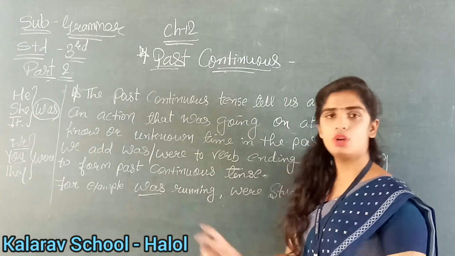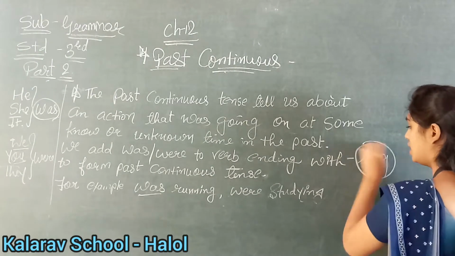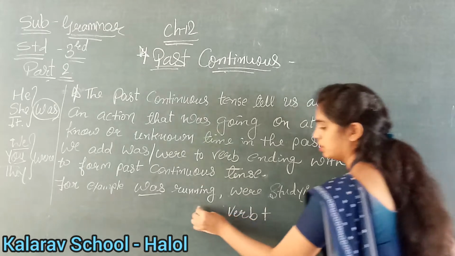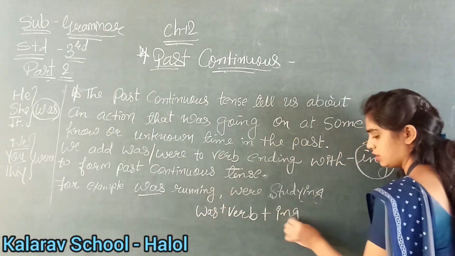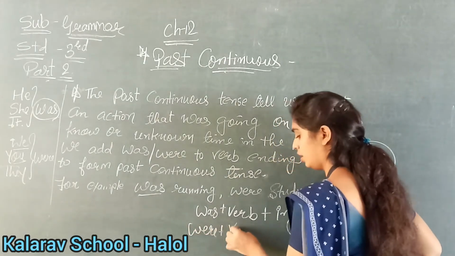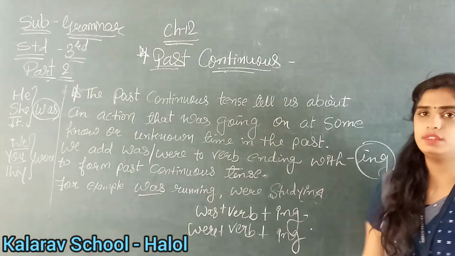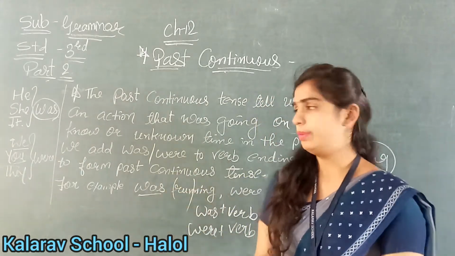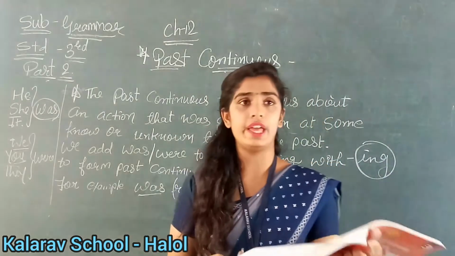And run का past क्या होता है? In the past continuous tense we will use ing. So here it will be was plus verb plus ing. Understood? And in the plural it will be were plus verb plus ing. And what is verb? The verb which is given to you in your bracket. Okay, clear? Now see, we will move further with exercise.